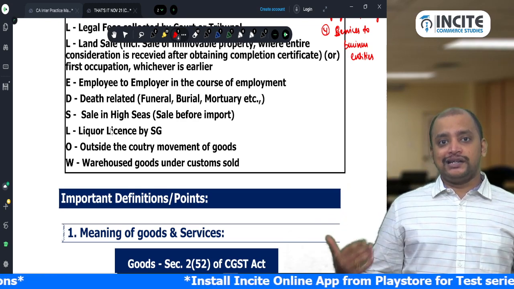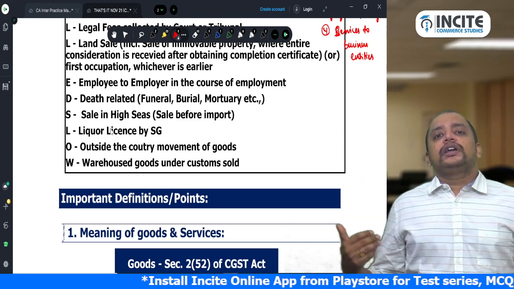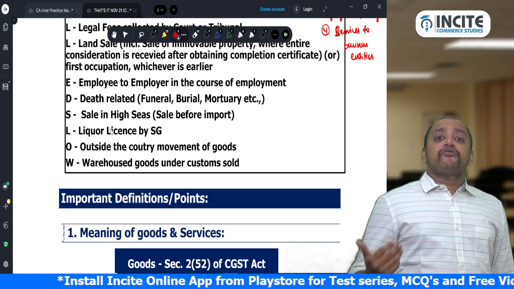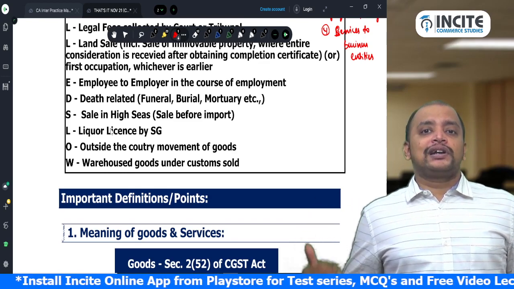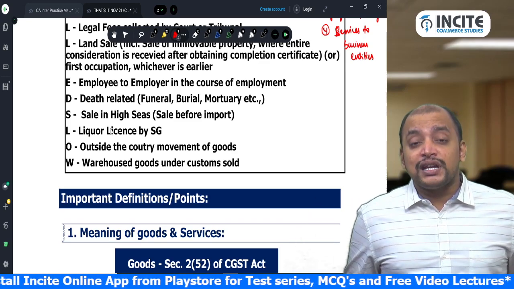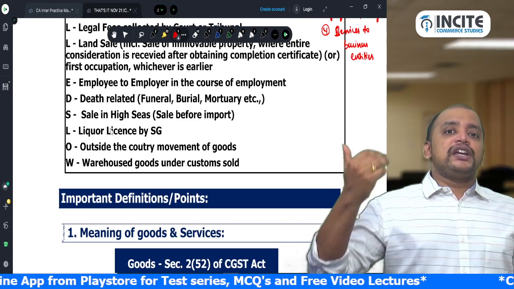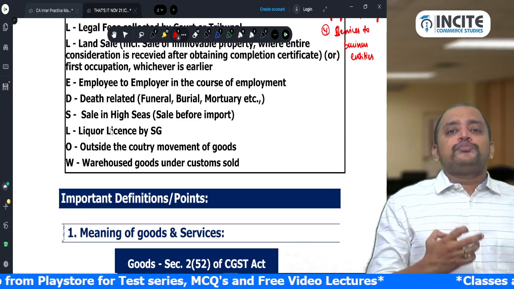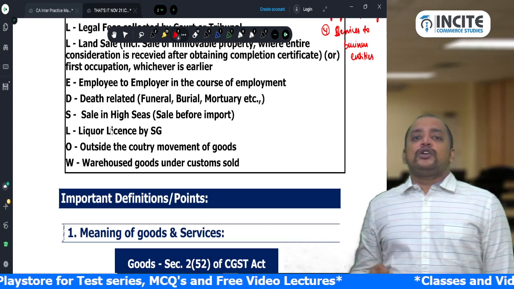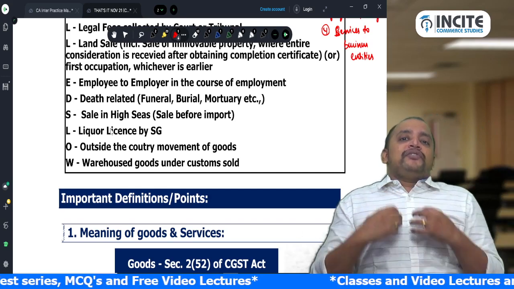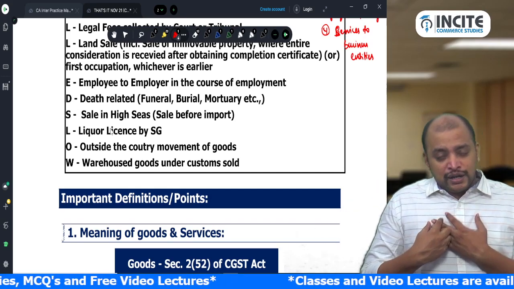This is PALD. Then SLOW, S for sale on high seas basis. So sale before import. Before the goods are being imported, the original importer will have a document of title known as airway bill or bill of lading. Say, for example, I am the original importer and